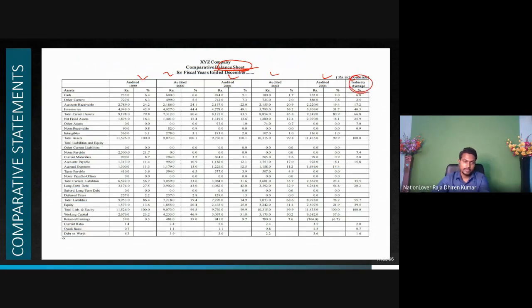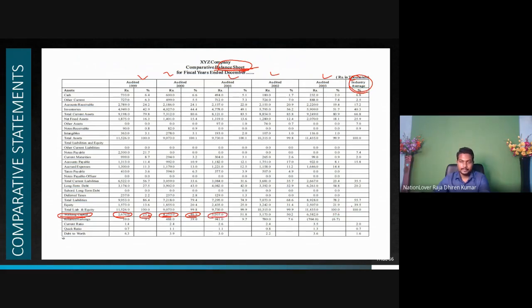Suppose our debt to working capital. Suppose our working capital is this much rupees in crore or lakh. That is how much percentage. Understand the point? Next to it, it increased to this much. How much percentage did it increase? Next to it, this much.